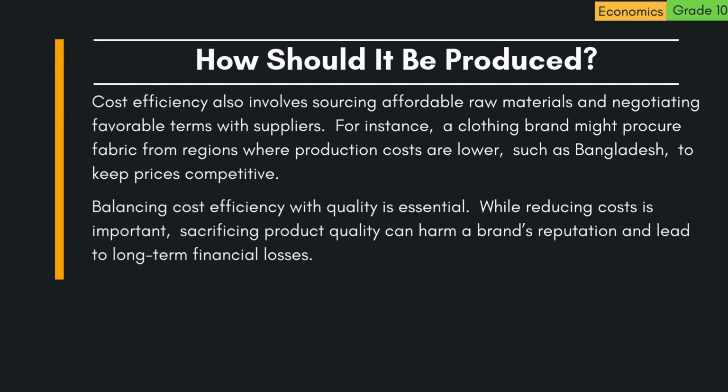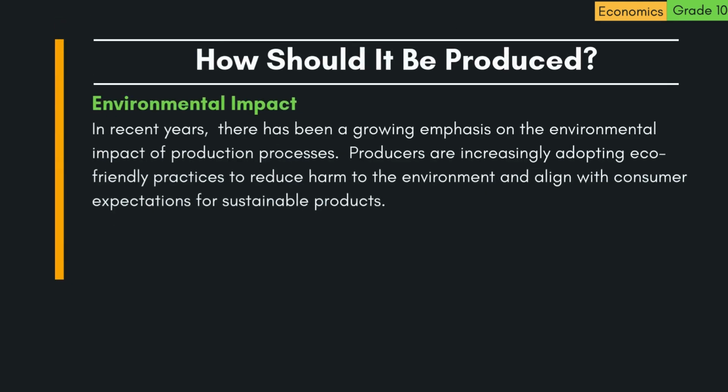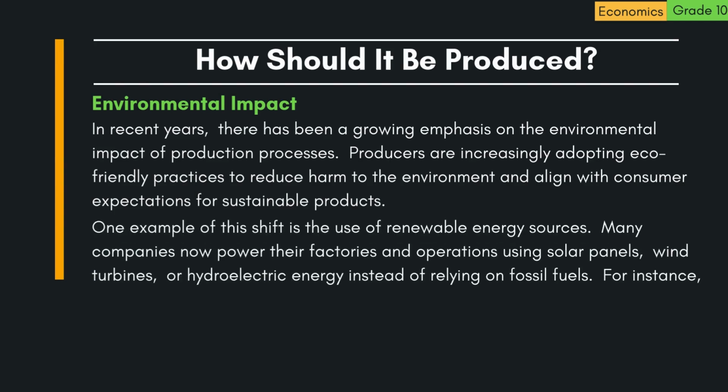While reducing costs is important, sacrificing product quality can harm a brand's reputation and lead to long-term financial losses. C. Environmental impact. In recent years, there has been a growing emphasis on the environmental impact of production processes. Producers are increasingly adopting eco-friendly practices to reduce harm to the environment and align with consumer expectations for sustainable products. One example of this shift is the use of renewable energy sources.